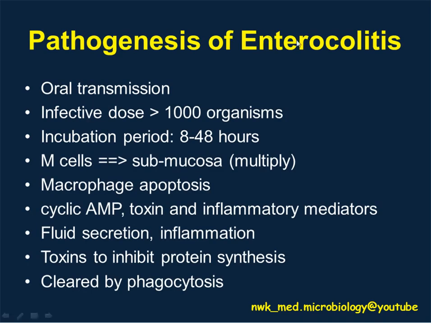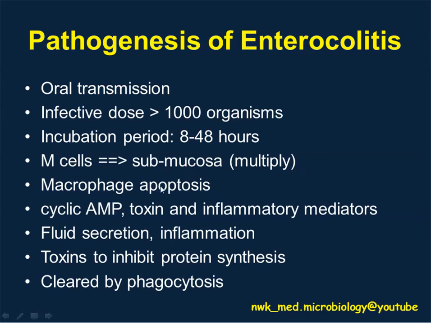Let's look at the pathogenesis of enterocolitis. Enterocolitis means inflammation of the intestinal wall. First of all, transmission is through the oral route, normally the fecal-oral route. The patient consumes the bacteria, and to cause infection you need more than 1,000 Salmonella organisms. From there, the Salmonella will infect the M cells. M cells are one type of epithelial cell in the intestine. From there, they multiply at the submucosa region.